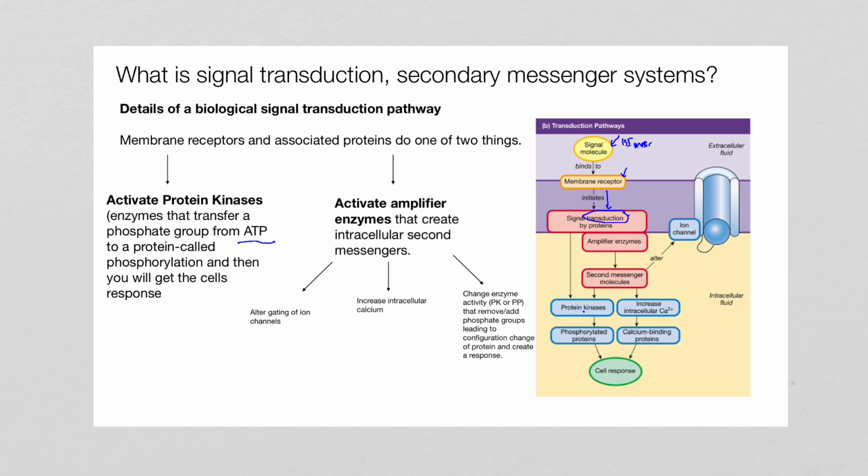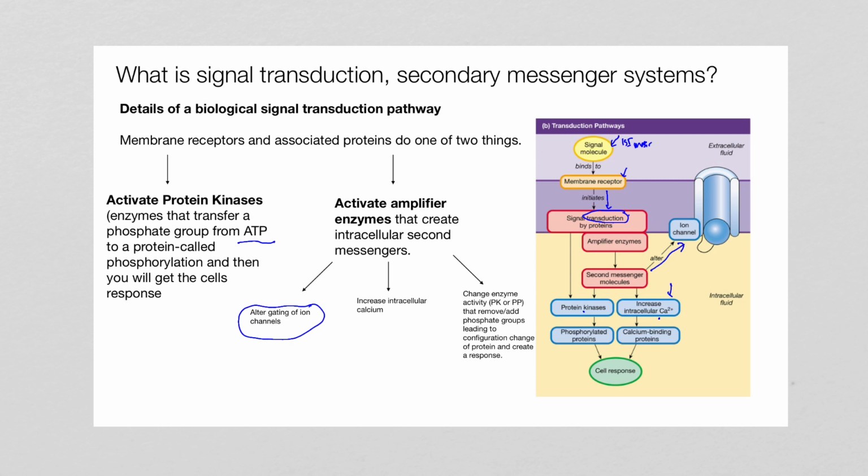All right, and in a couple of ways that it does it, it can alter gating of ion channels. So you can see this right here where it alters the gate of an ion channel. The other option is it can increase the intracellular calcium. And when you increase intracellular calcium, you will activate these calcium binding proteins. All right, and then you'll have this metabolic response.